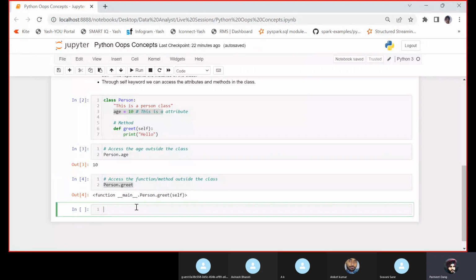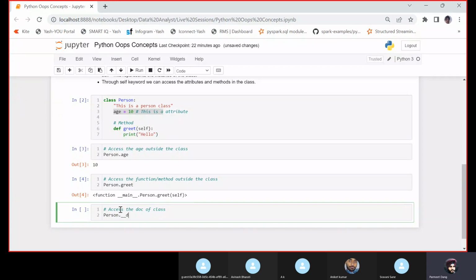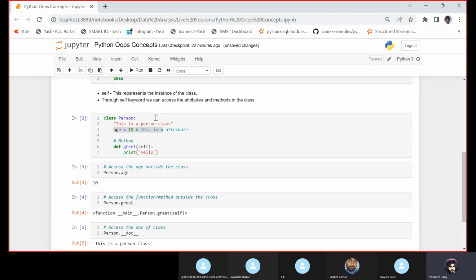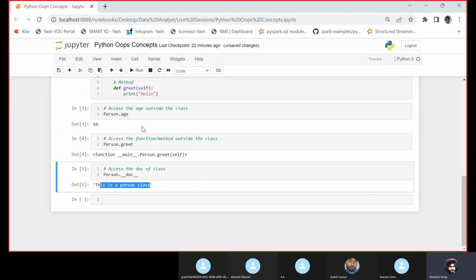Let us say I want to access the doc of the class. I can do person dot underscore underscore doc underscore underscore. You would see that for the person class, the documentation or doc string that we have written is also accessible here. Now let's say I want to call this function. Can I call this function outside the class?